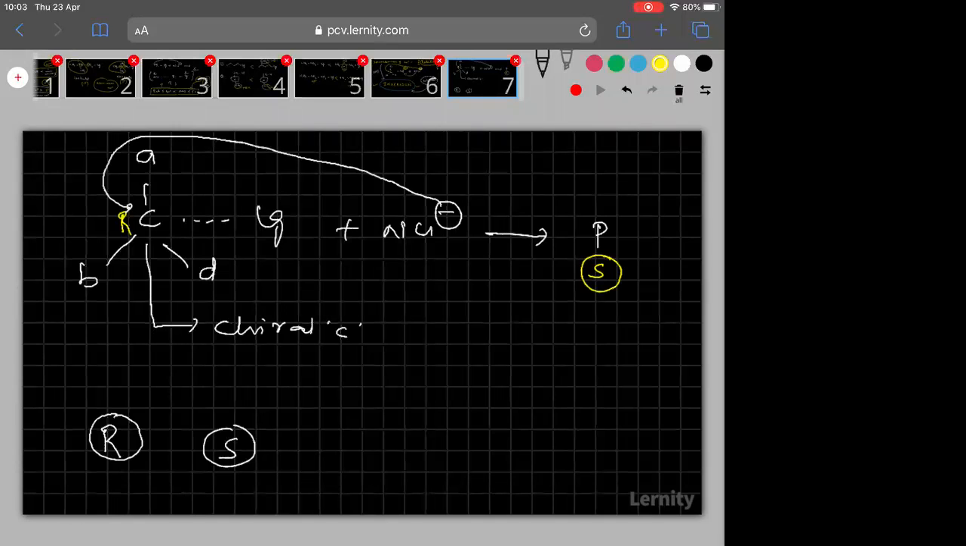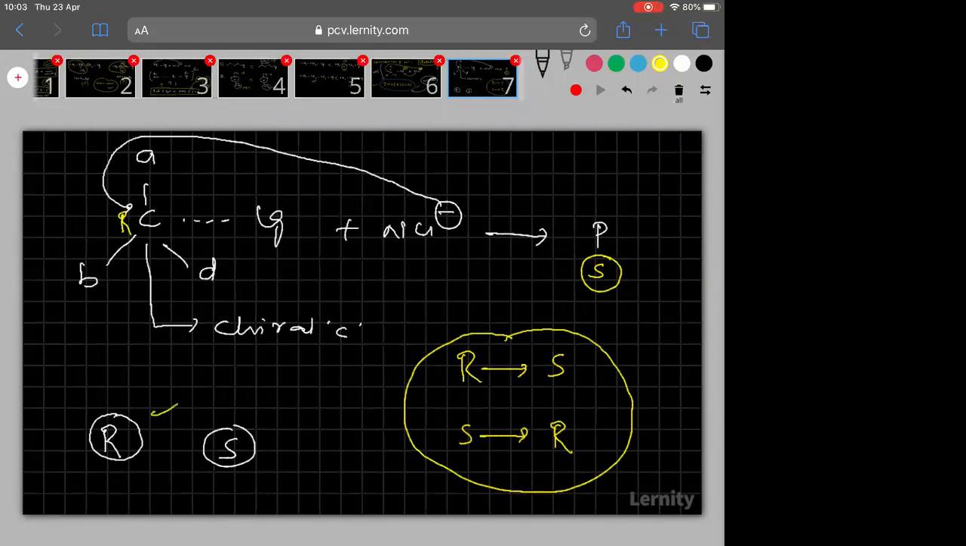That means in SN2, if the reactant is having R configuration, the product will be having S configuration. Similarly, if the reactant is having S configuration, then the product would be having R configuration. So in SN2, R converts to S and S converts to R. This is called inversion.